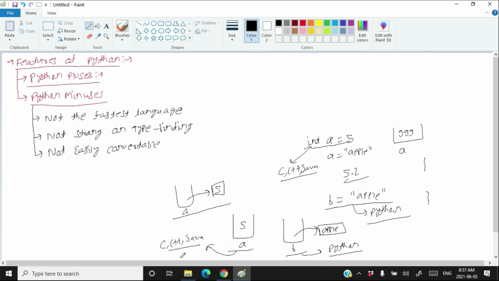So I think now you know what the plus points and the minus points of Python are. According to the January 2020 Popularity Index, Python was the second most popular programming language after JavaScript. Means JavaScript is the most popular programming language and Python stays at the second rank.